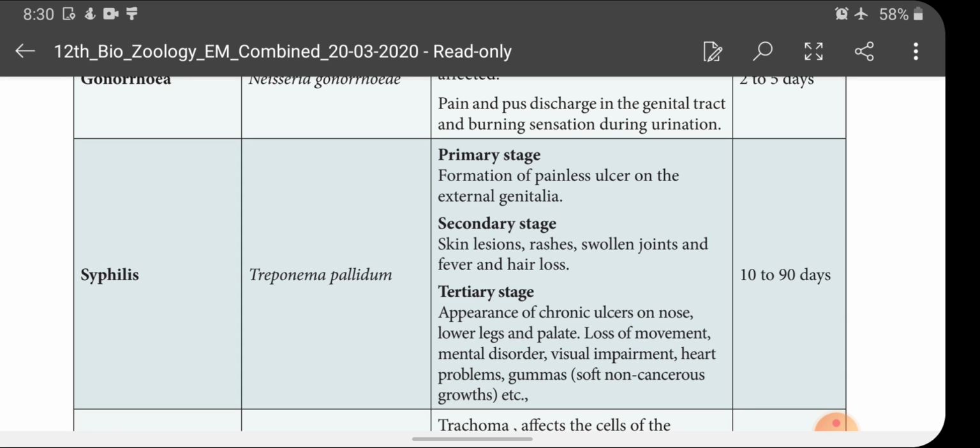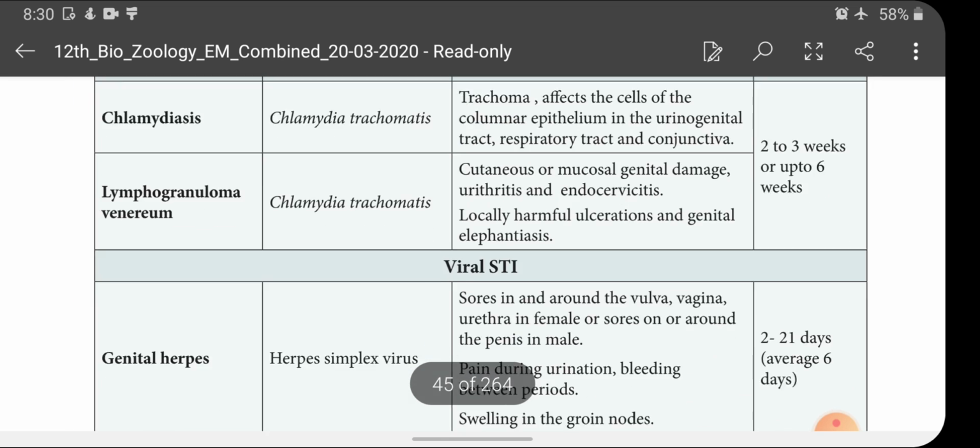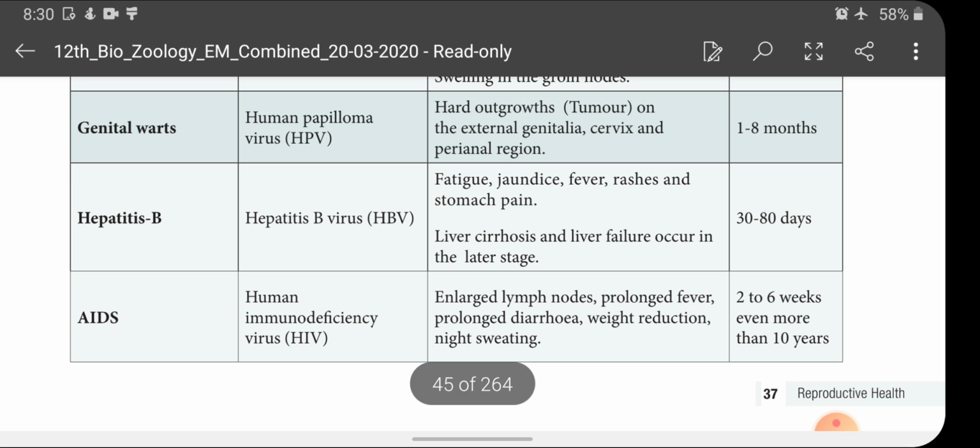So these are the homework. MTP, preventive methods of sexually transmitted diseases, then syphilis and its symptoms, causative agent, incubation period, same way in genital warts, and then full cervical cancer. Okay, these are the homework for you, children. Complete it and keep it.